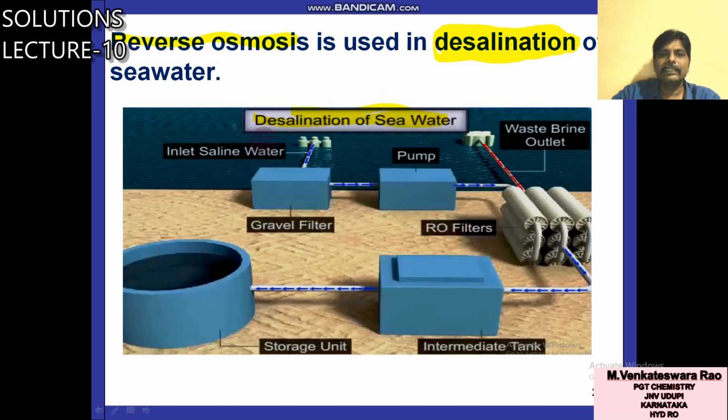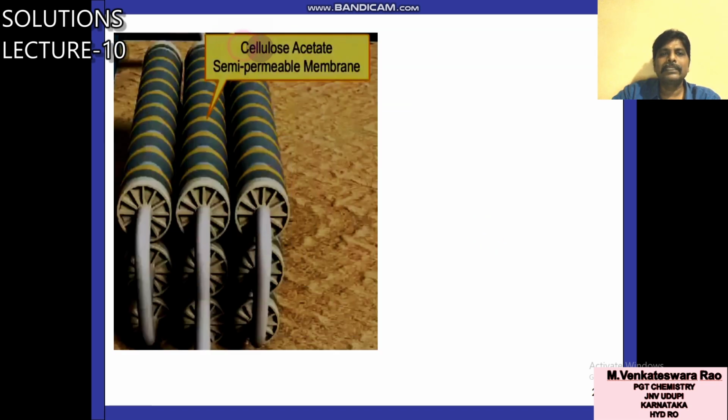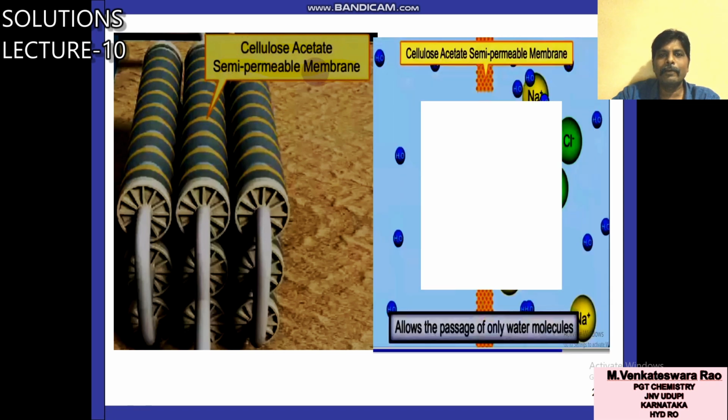So inlet saline water, from sea water they are taking by inlet pump. Next after that, RO filters. Next, intermediate tank, storage unit, this one. In this unit, this part is important for us. We are using RO filters. What RO filters? Cellulose acetate is used. That cellulose acetate is a semi-permeable membrane in this RO plant. RO filters contain cellulose acetate. It acts as a semi-permeable membrane.